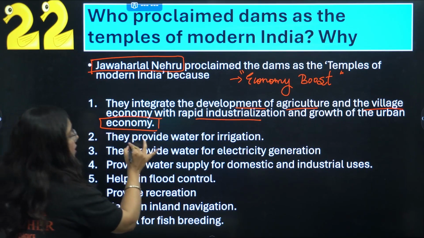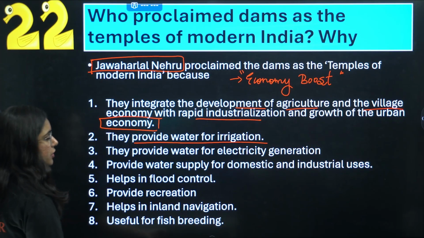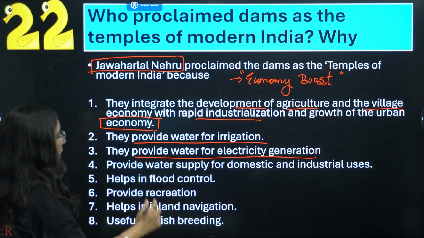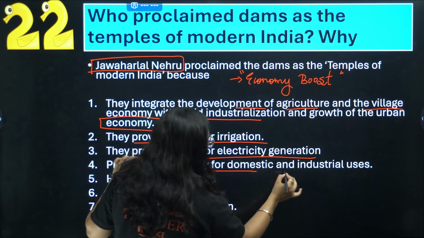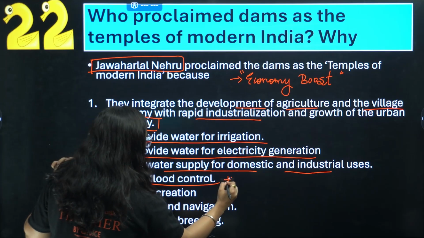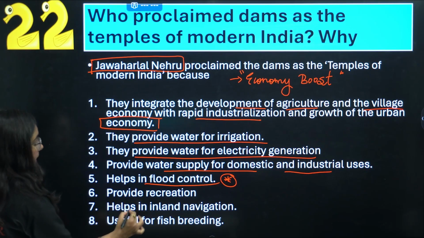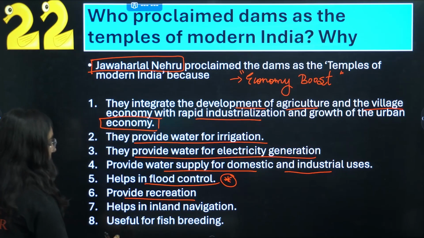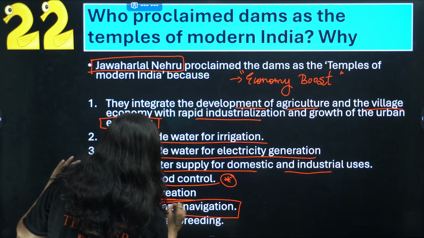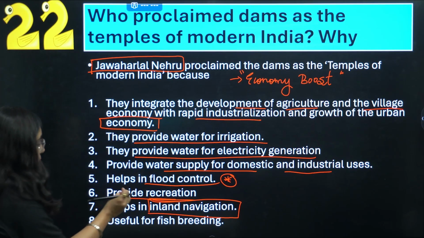How? Because they provide water for irrigation and for electricity generation. They provide water supply for domestic use and industries, and help in flood control, a very important reason. They provide recreation and help in inland navigation, very important. Inland water navigation we can do through it.